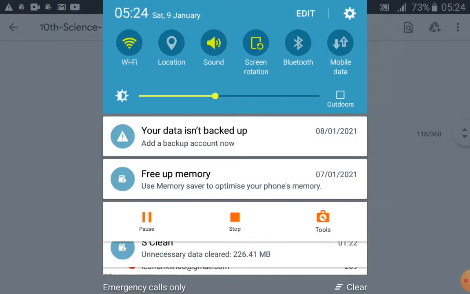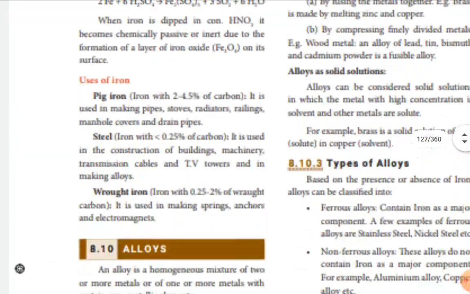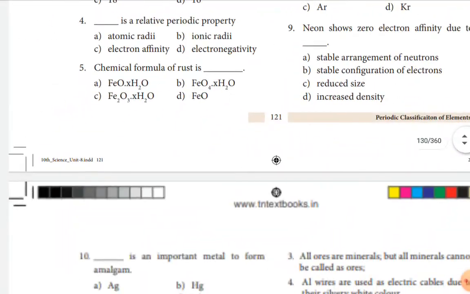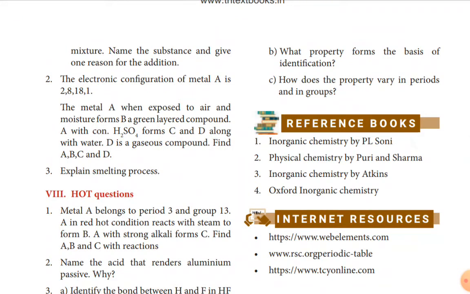Then the next question, the second question: the electronic configuration of metal A is 2, 8, 18, 1.